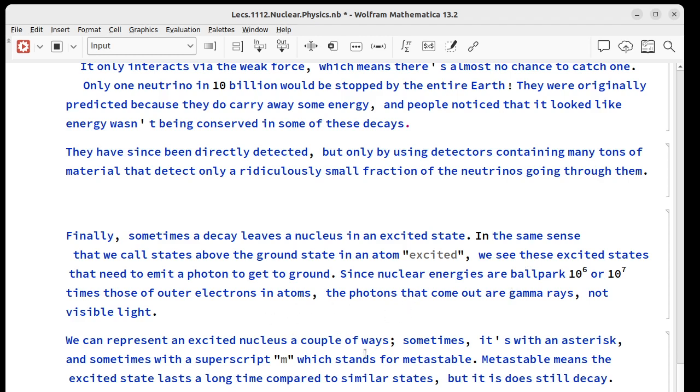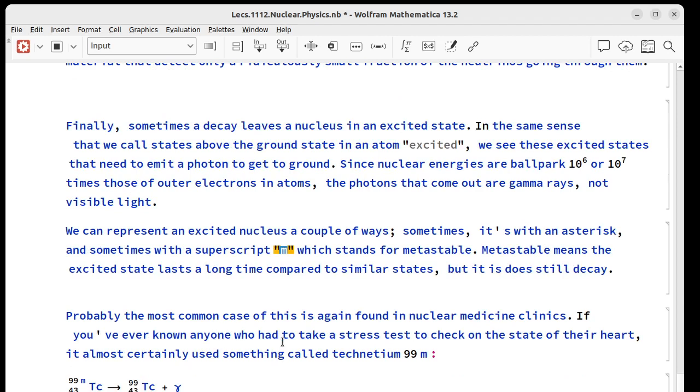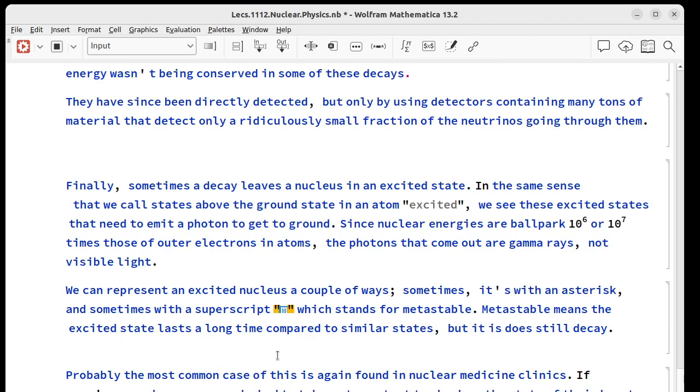The way we usually represent an excited nucleus is with an m for metastable or with an asterisk. What metastable means is the excited state that it sits in lasts a long time compared to similar states, but not necessarily a long time on our scale. Again, the most common example of this is in a nuclear medicine clinic. If you've ever known anybody who had to take a stress test, maybe they had chest pains, they have to go to the hospital, they get injected, they have to ride a bike or get on a treadmill, and they get imaged a couple of times.